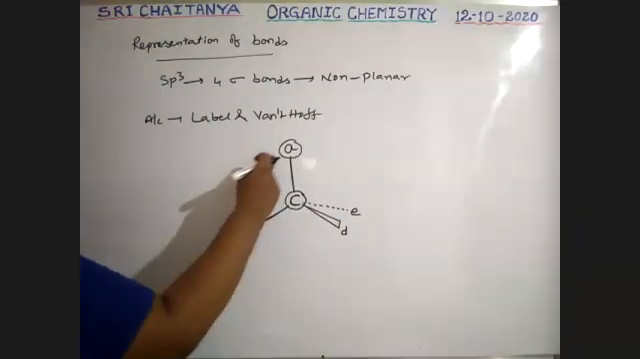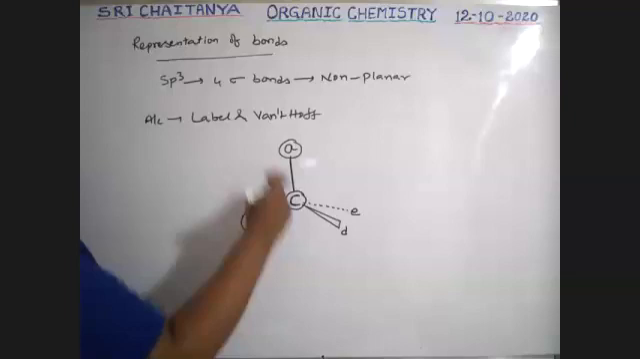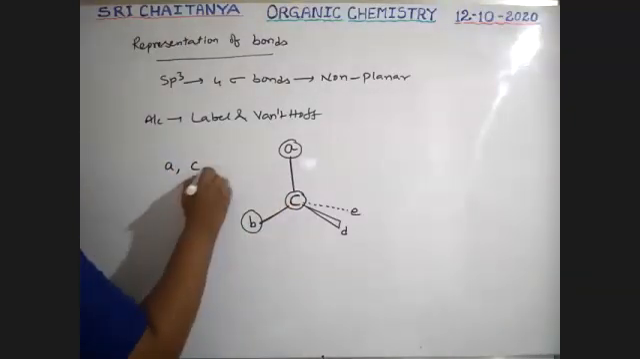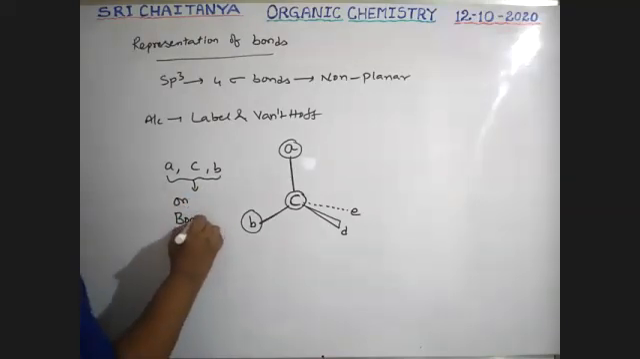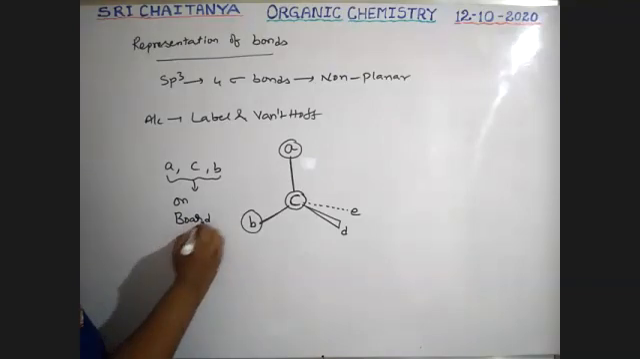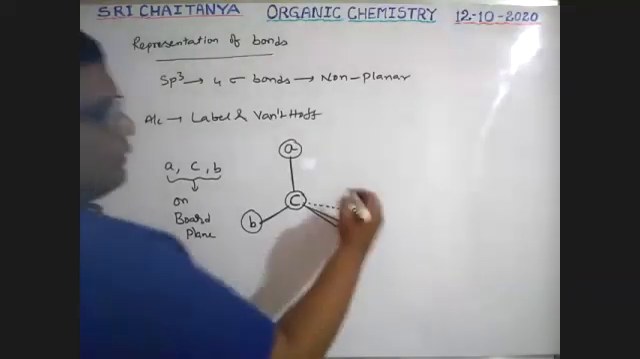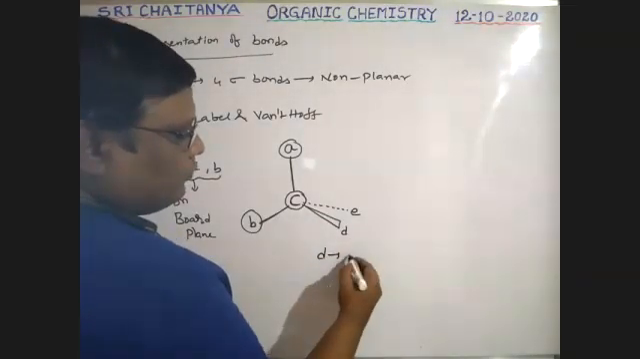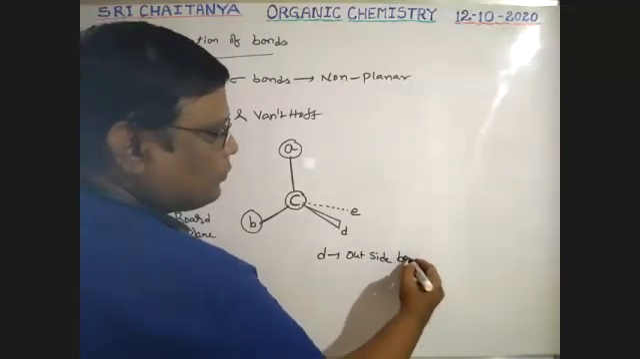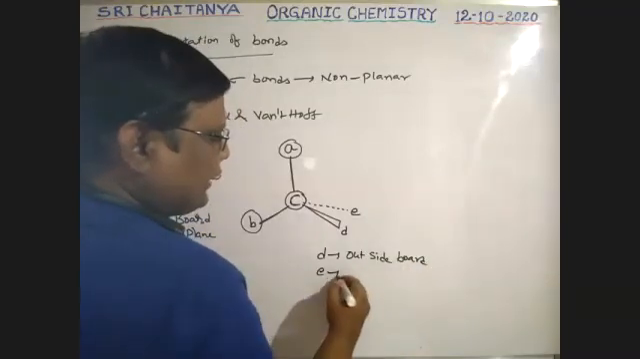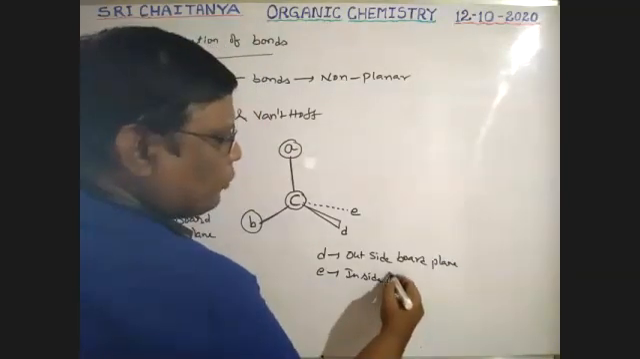So these 3 atoms, A atom, C atom, B atom, are in the plane of the board. Next, the D atom is outside the plane. The E atom is inside the plane.